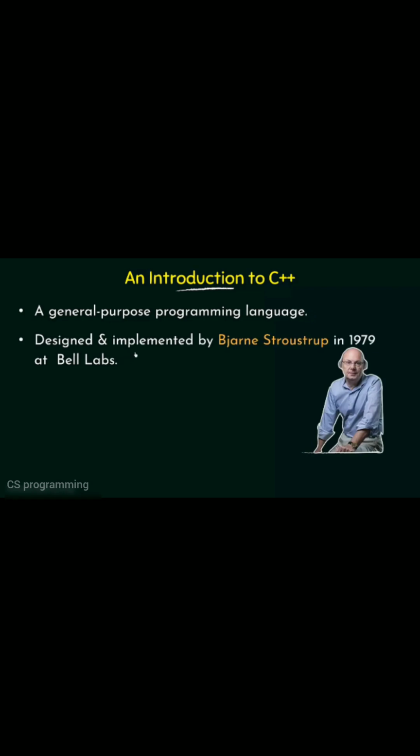Now C++ was designed and implemented by the Danish computer scientist Bjarne Stroustrup in 1979 at the Bell Labs. So this is the amazing person who has designed and implemented the C++ programming language. So you may have some idea about the C programming language. You must have heard at least about the C programming language. Now C++ is actually an extension of the C programming language with more features and is more powerful than the C programming language. So we will see the differences between C and C++ and we will see the more powerful features that are there in the C++ programming language as we move ahead in this course.